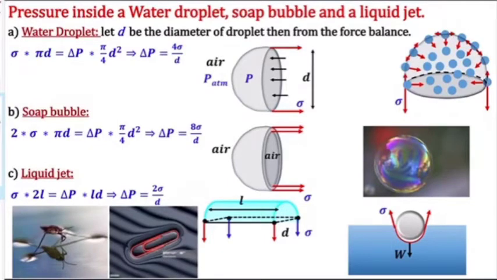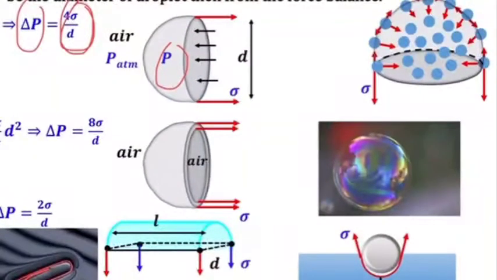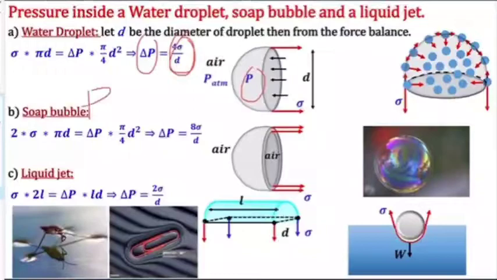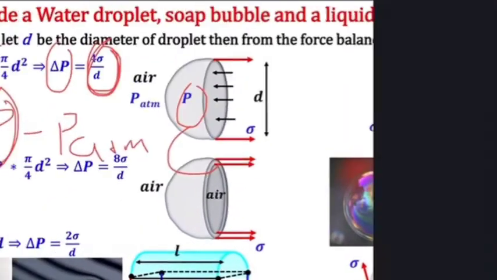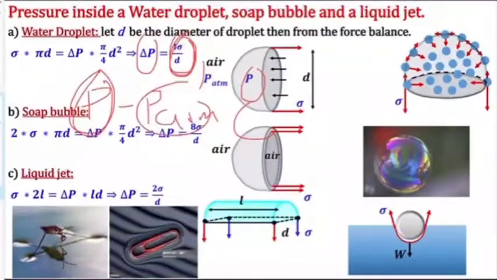But if they are asking what is the pressure inside the water droplet, then it is not only 4 sigma by d; 4 sigma by d is delta P. Delta P is P minus P atm, so to calculate P you will have to add P atmosphere to 4 sigma by d. Then you will get the pressure.